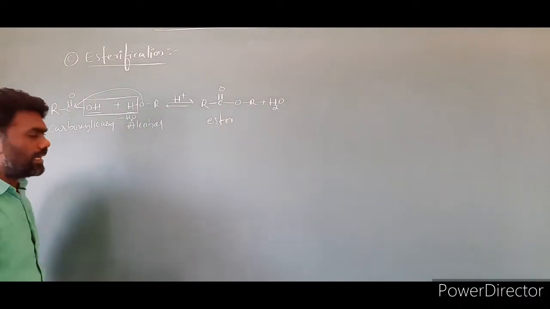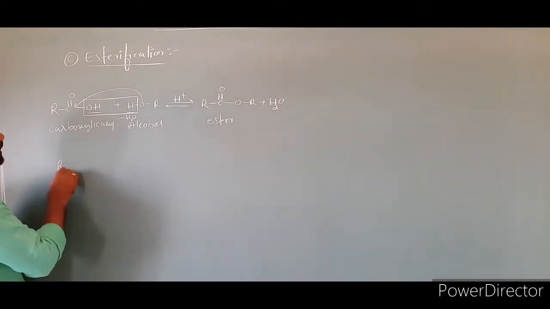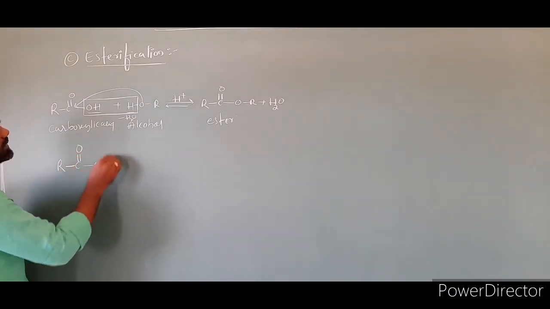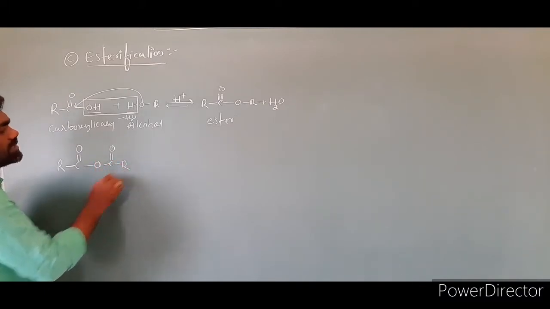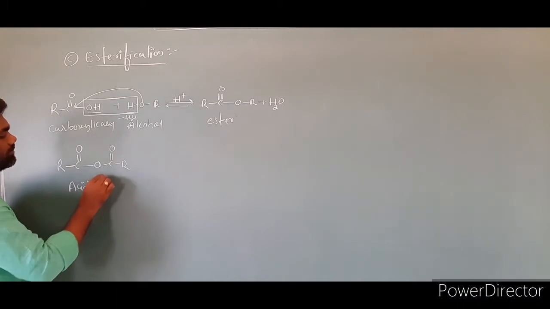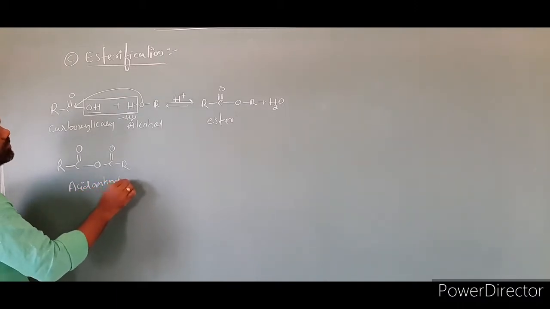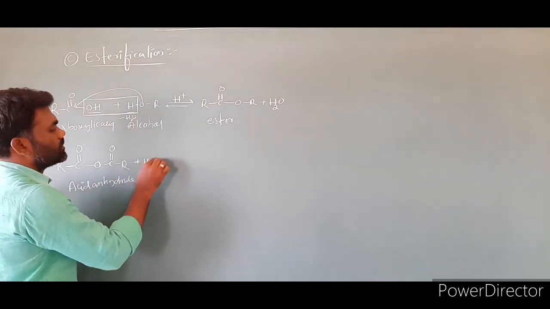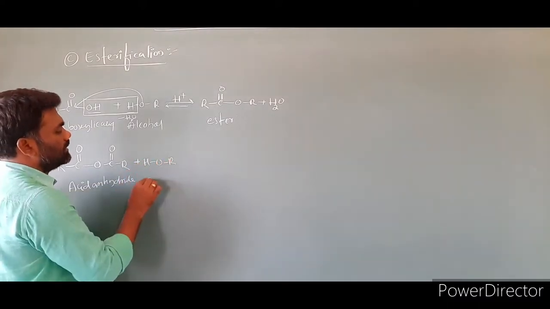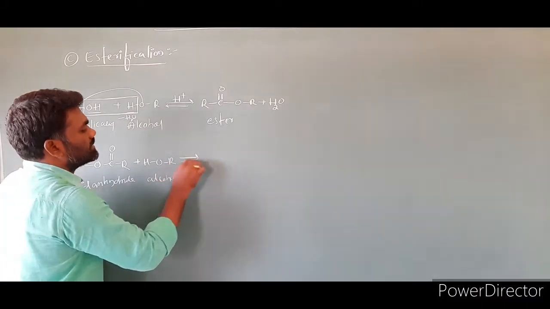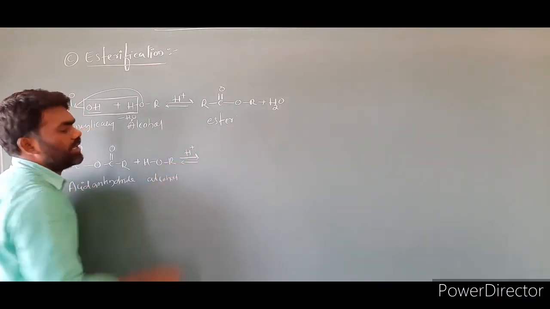Next we have acid anhydrides. I represent an acid anhydride as RC double bond O, C double bond O R. This compound is an acid anhydride. It reacts with alcohol, HOR, in the presence of a small amount of acid, H+.